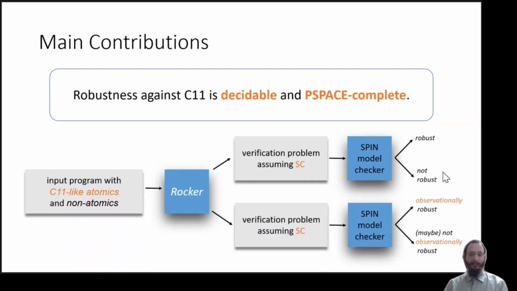In addition, we introduce a novel, weaker notion of robustness called observational robustness that we require for some algorithms, and develop a method for checking whether a program is observationally robust or not. And this verification is sound but not complete.